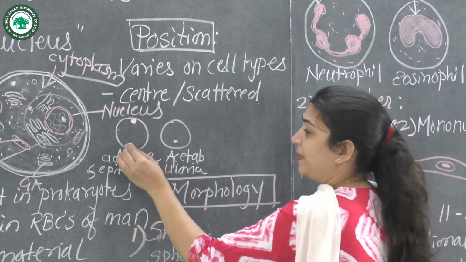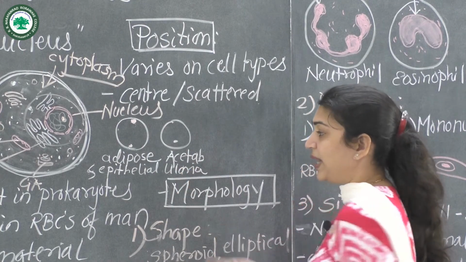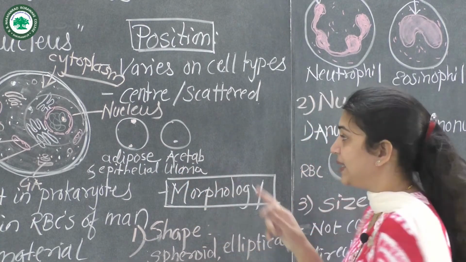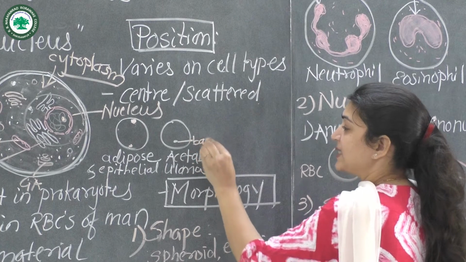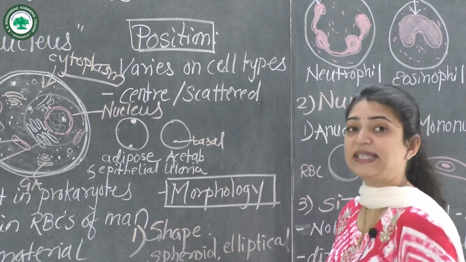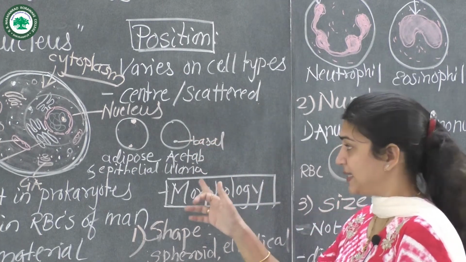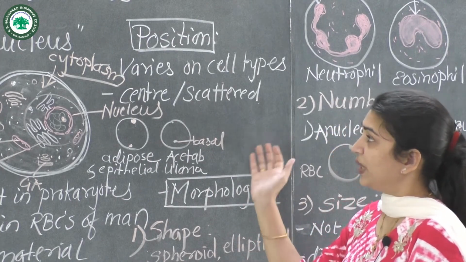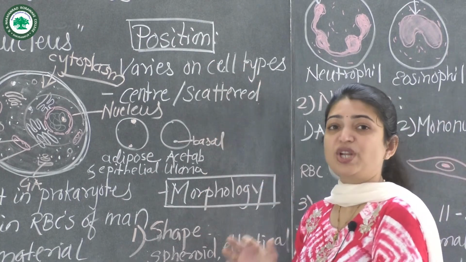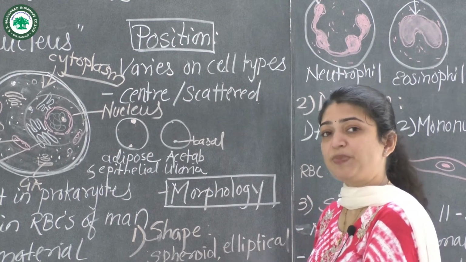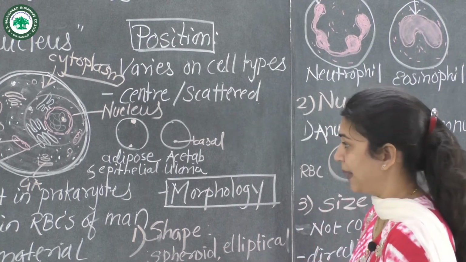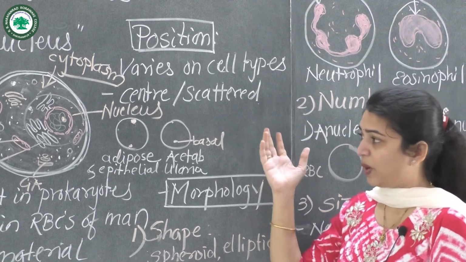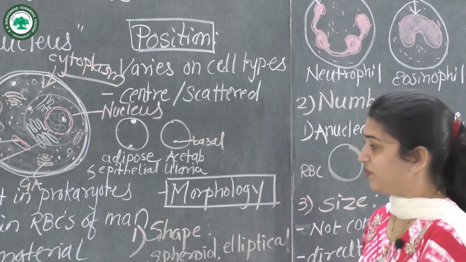Or it may be here: in Acetabularia, it is present in the basal region of the cell. It is always present in the basal region. So in this way the position varies according to different species or different cell types. So we are clear that the position of the nucleus is variable.